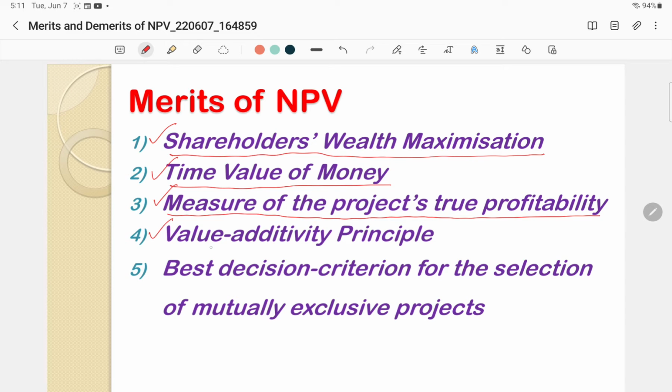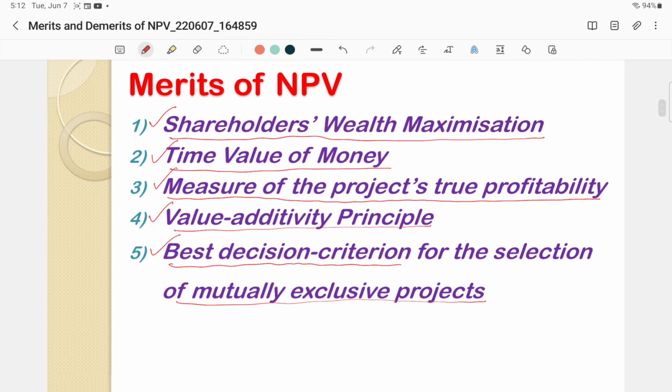Next is value additivity principle, and last is the best decision criterion for the selection of mutually exclusive projects with equal economic life and no funds constraint. So we will learn one by one each merit of NPV method in the subsequent slides.